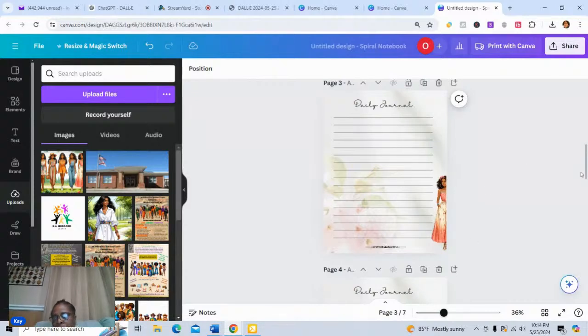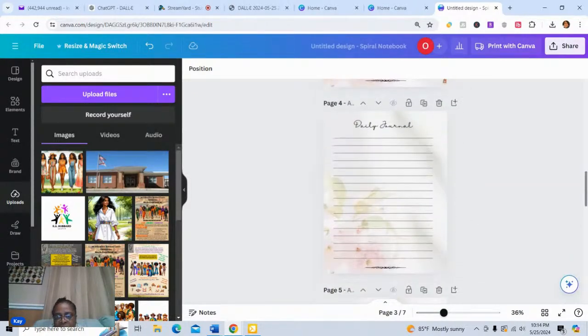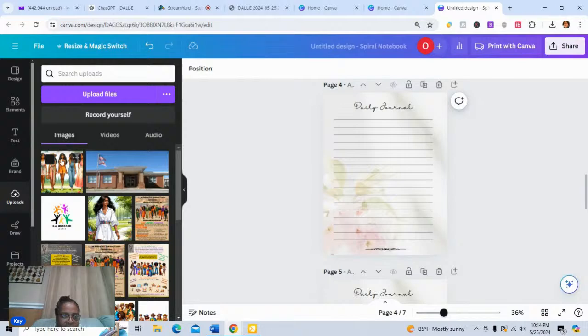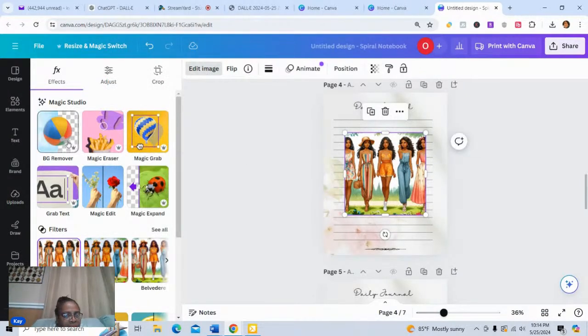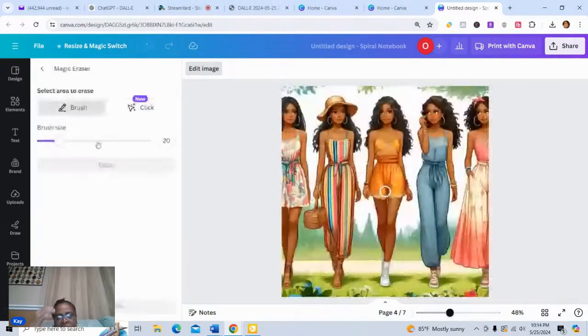But what I'm going to do is on each one of these, do the exact same thing. Again, I'm just having fun with you today and playing around, just trying to see what's possible. What can we create? And so now, again, I'm going to just use the magic eraser.